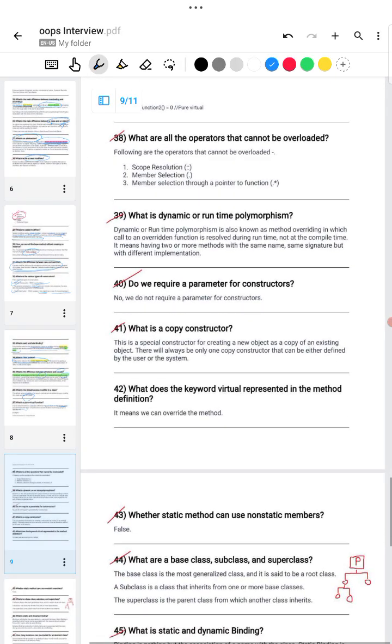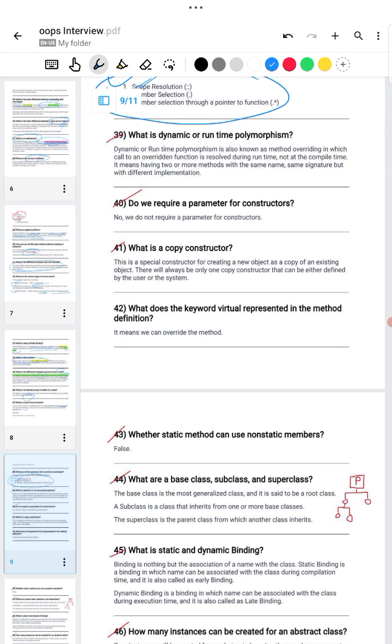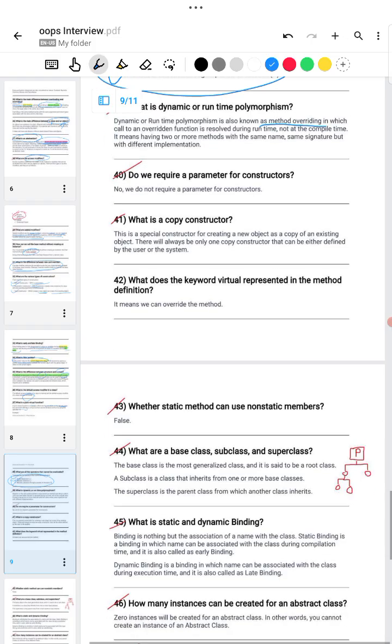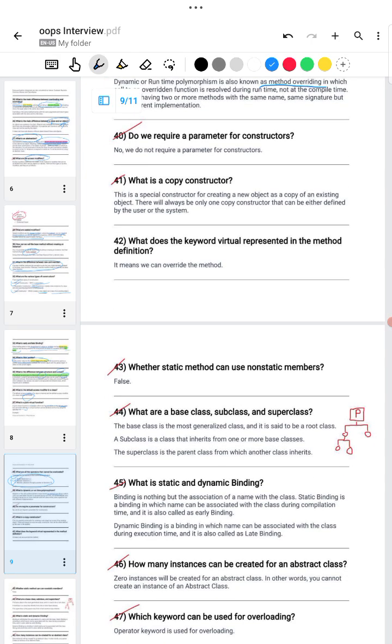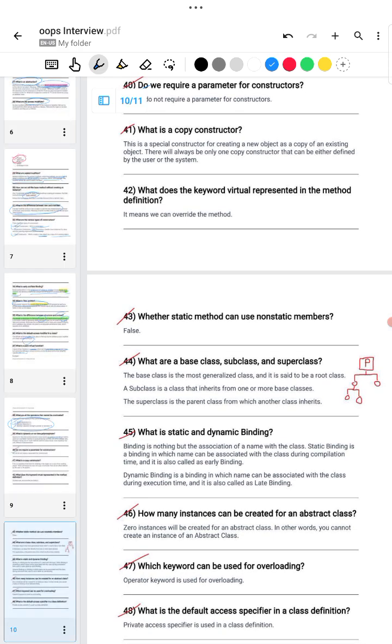Question number 38. What are all the operators that cannot be overloaded? There are 3 operators that cannot be overloaded: scope resolution, member selection, and member selection through pointer. What is dynamic or runtime polymorphism? Dynamic or runtime polymorphism means method overriding. Do we require a parameter for a constructor? No. What is a copy constructor? It creates a new object as a copy of an existing object.